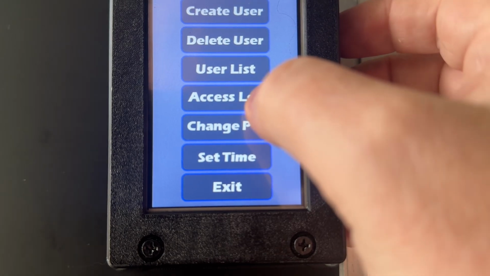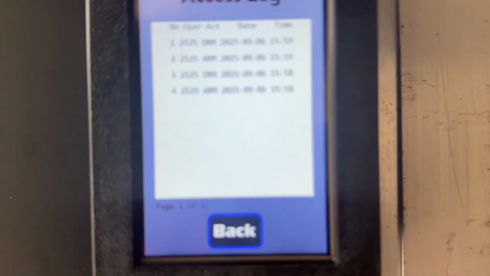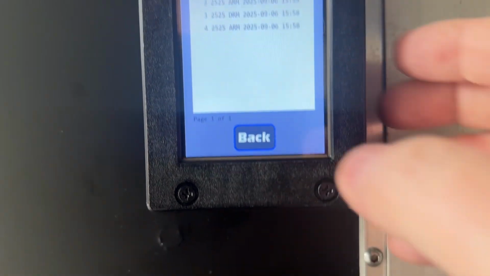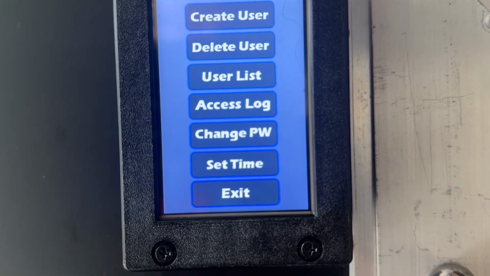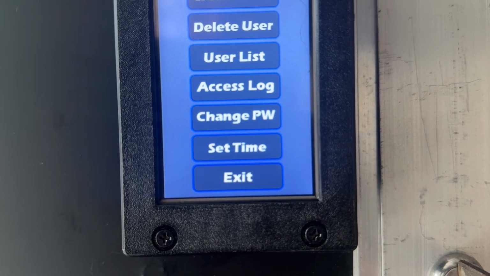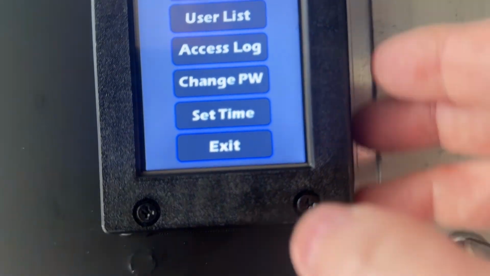Hit the back button. We can hit the access log. We can go in and see some history. We can add users, delete users. We can change password for the admin, set the time, and get out of there.